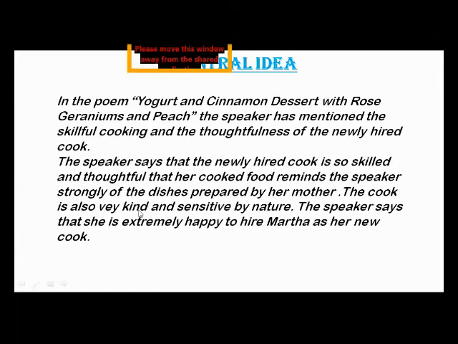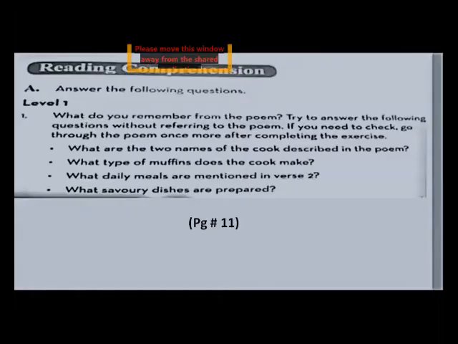The cook is also very kind and sensitive by nature. This we can learn from the words of the poem, that she is presenting all the things in such a loving and caring way. The speaker says that she is extremely happy to hire Martha as her new cook. So, this is the central idea of the poem, and you have to take a screenshot of this slide, dear students. And I will move forward towards the next slide.